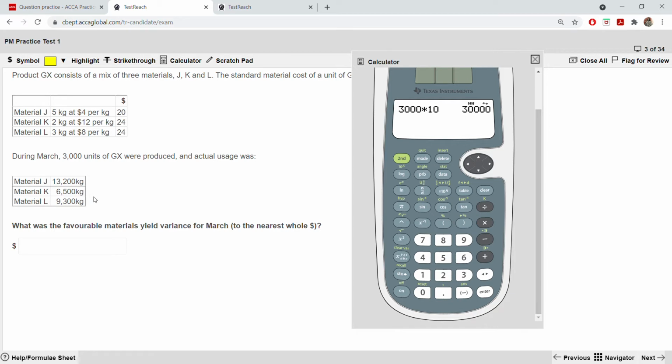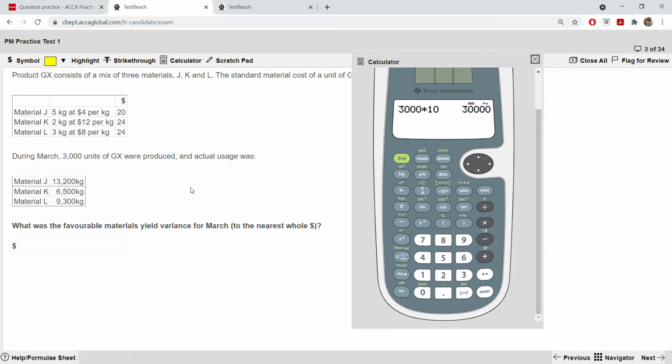It will add up to 29,000. So they have used 29,000 kgs because these are the actual usage, and this one is budgeted. The difference is how much? 1,000 kg. They have used 29,000, but they budgeted 30,000. So it is favorable because they have used less than the budgeted. The difference is 1,000 kgs.